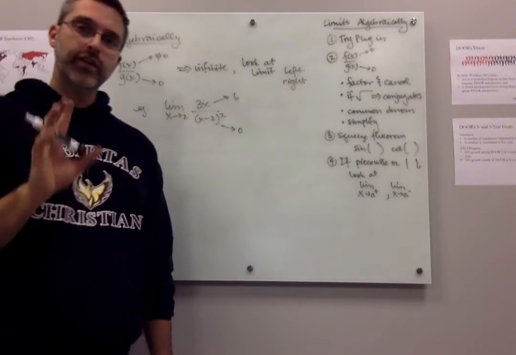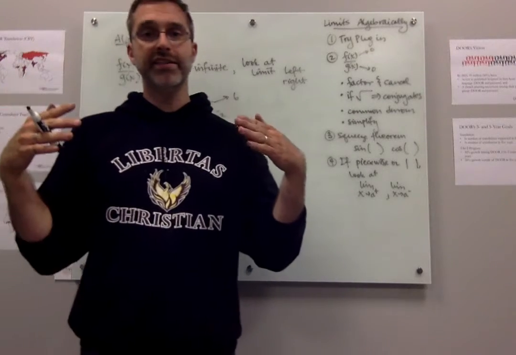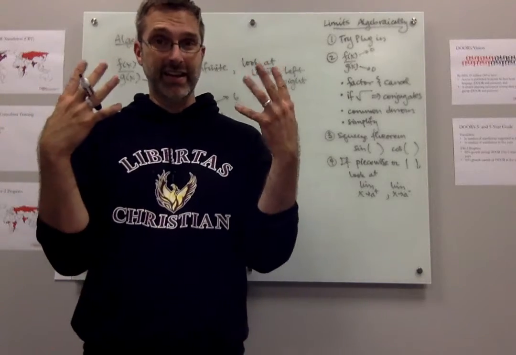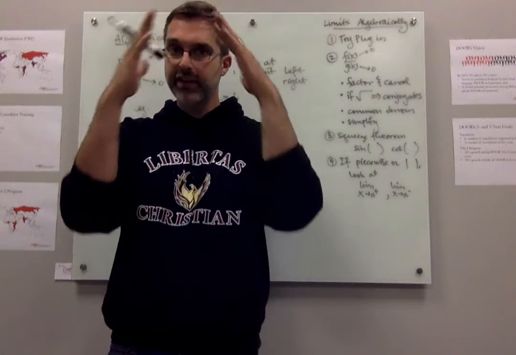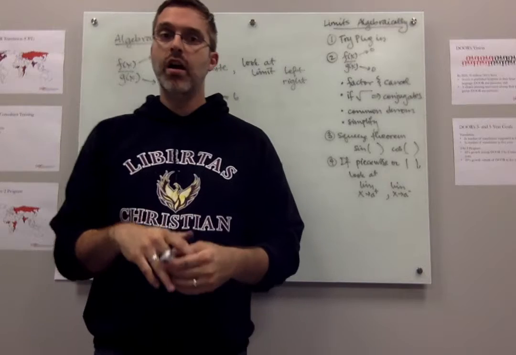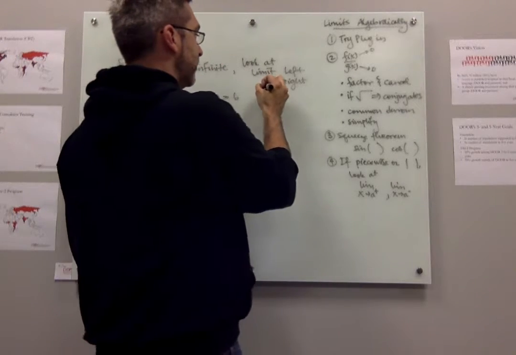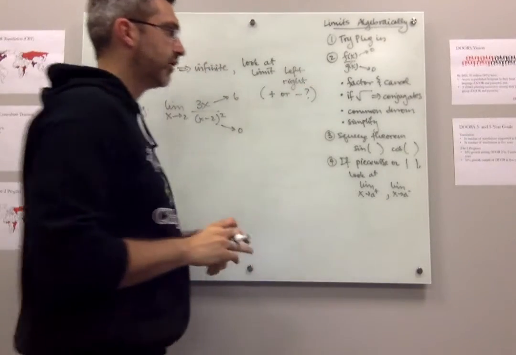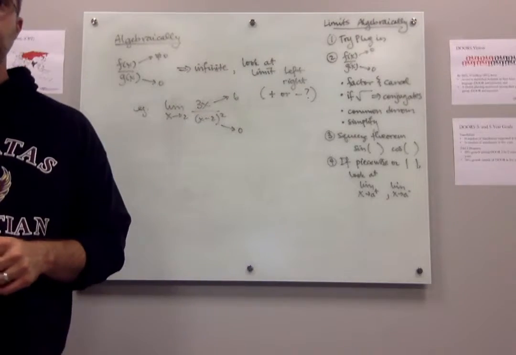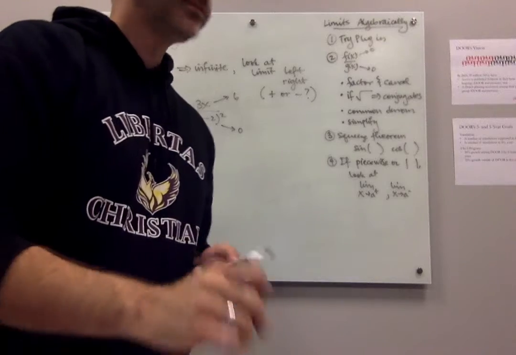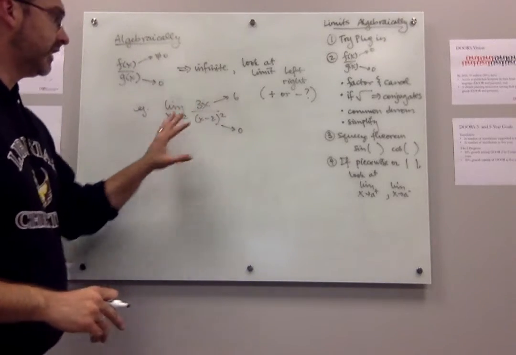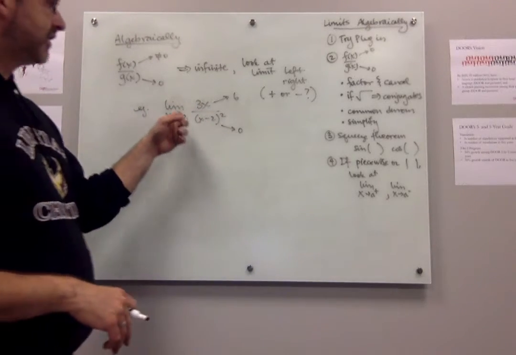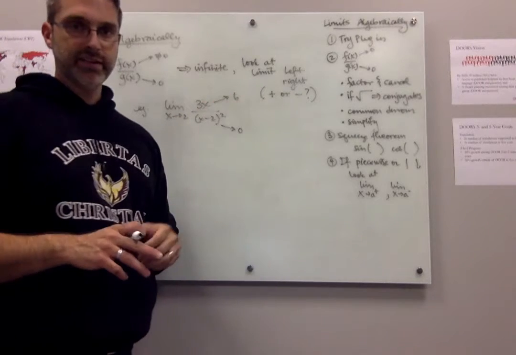What you're looking for here in particular, because we know it's going to infinity, is whether it's going to positive infinity or negative infinity. All we really care about is whether the fraction is positive or negative. Let me explain what I mean. In this example, when x goes to 2, 3x is going to 6.